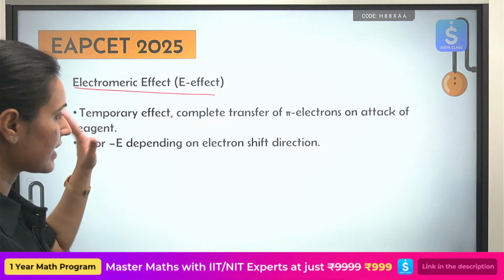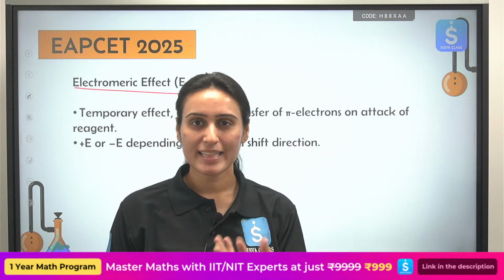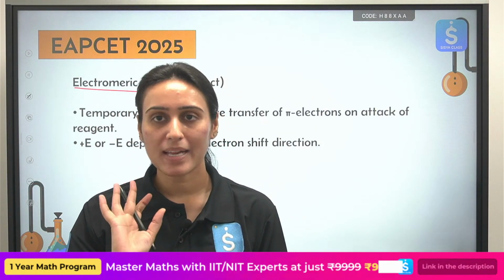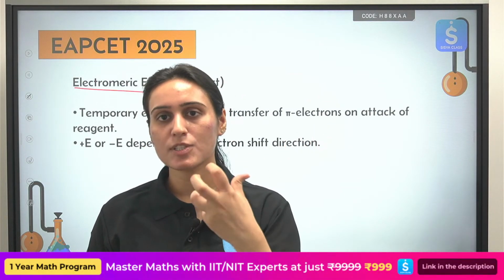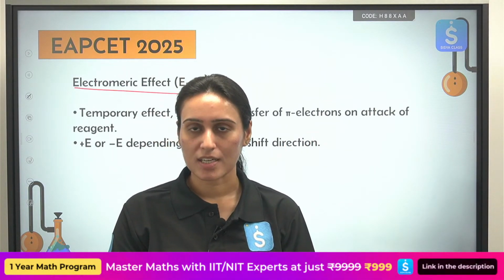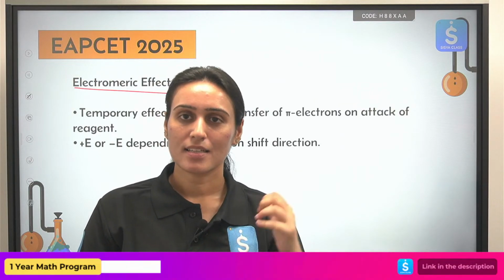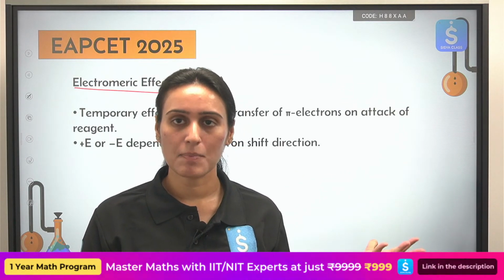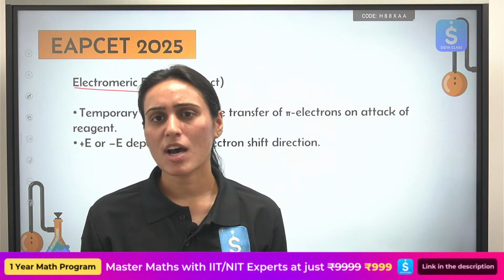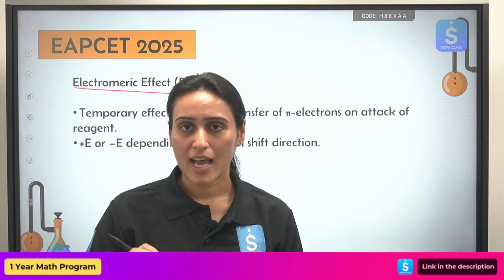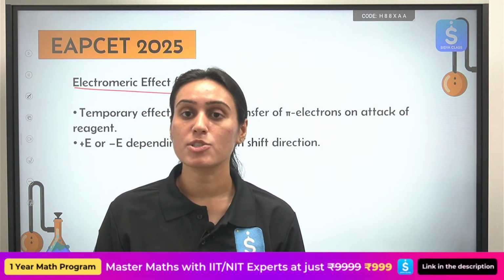Electronic effect, electromeric effect. Now the electromeric effect is a temporary effect. Temporary effect means if you remove the species which is showing that electromeric effect, then this temporary effect also disappears. So this is the simplest one, not that important. What they can ask you: what are the types of groups which will show plus effect?